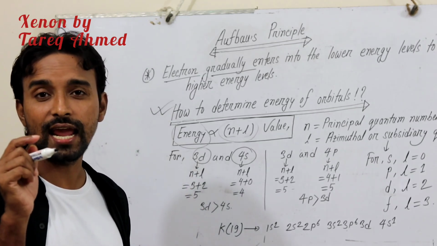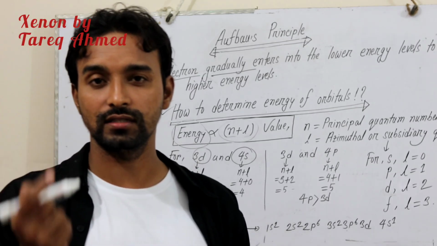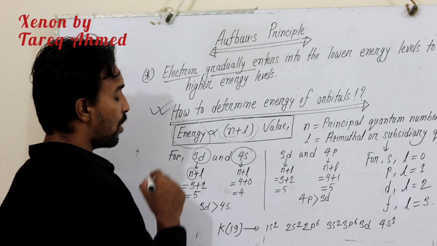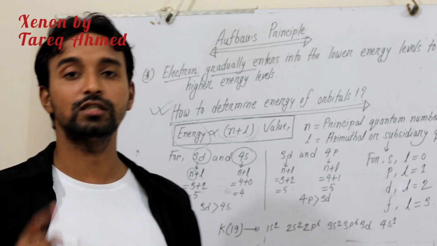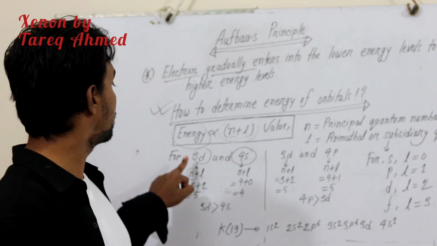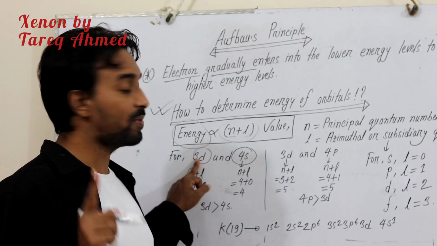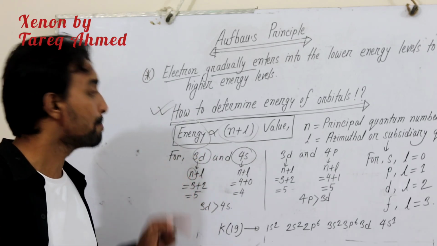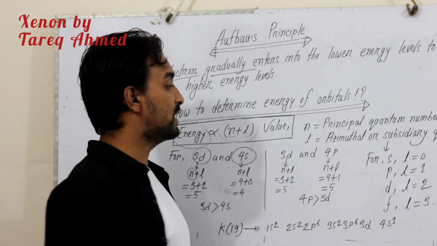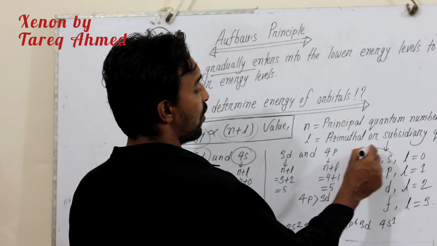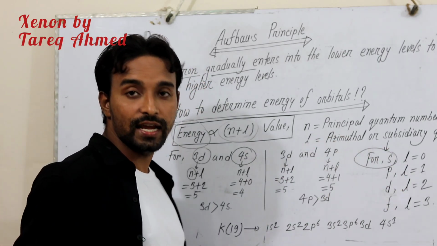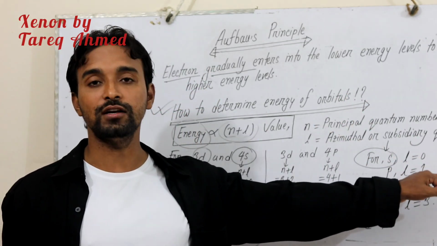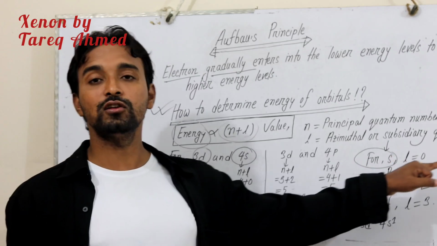If we take any orbital, the value of n will always be the coefficient of that orbital, so 3d has the coefficient 3, and the principal quantum number of 3d is 3. For s, the azimuthal quantum number L is equal to 0.